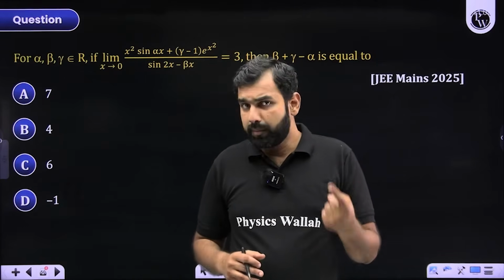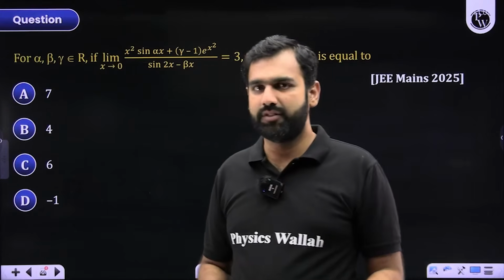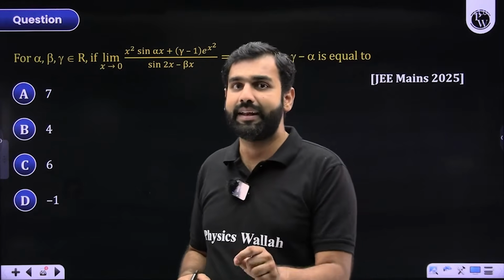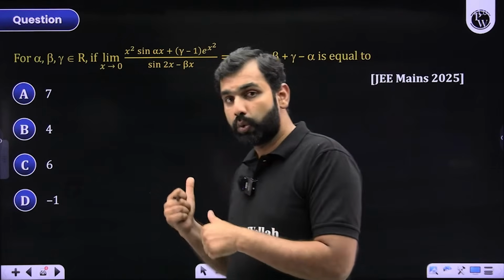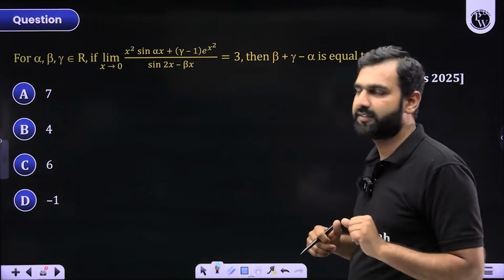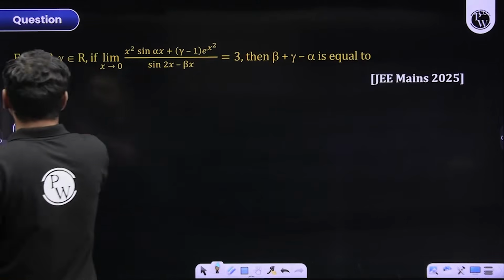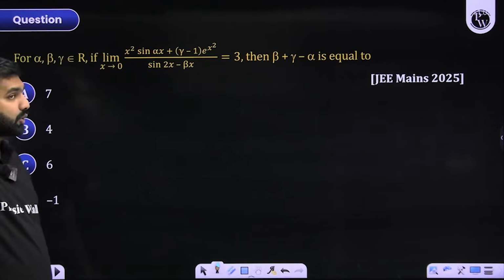Of course, there can be multiple approaches through which you can find the answers, but through those expansions, you can very directly and very easily and more effectively find the answers. How? I'll demonstrate it in this particular example. See, we are told alpha, beta, gamma are real numbers. Okay, they are three real numbers. That's fine.